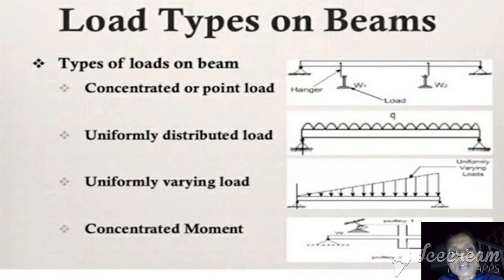Next, the loads, based upon the types of the beams. Based upon the types of loads on the beam, there is the concentrated or point load. The meaning of this is that there exists only a point contact between the two bodies. So for this triangular shaped support, this beam is a load.